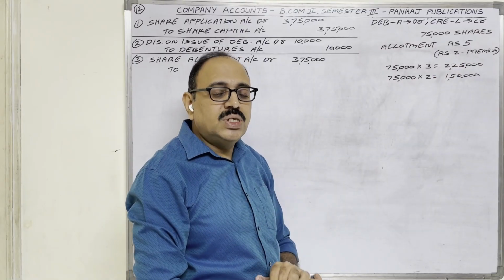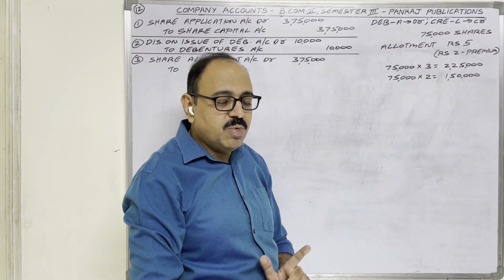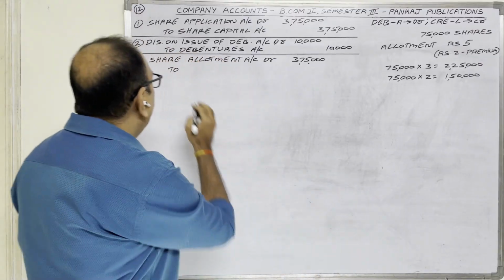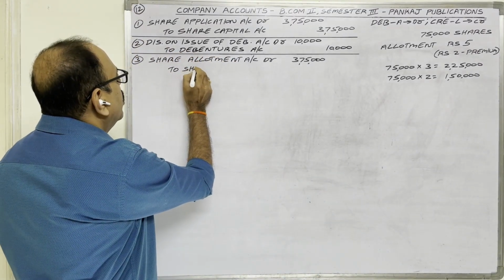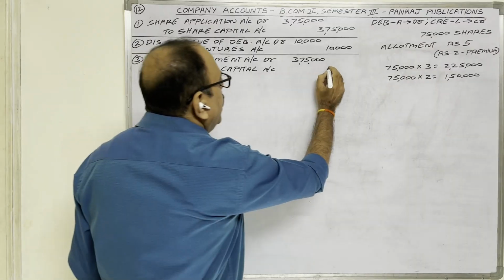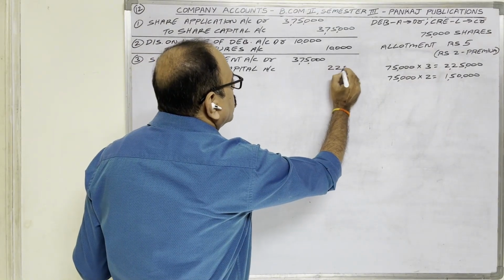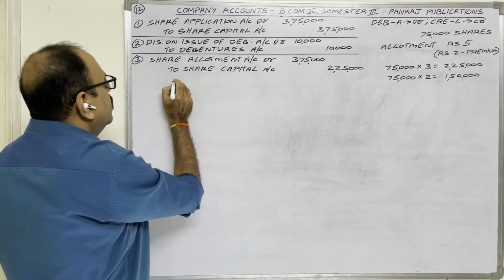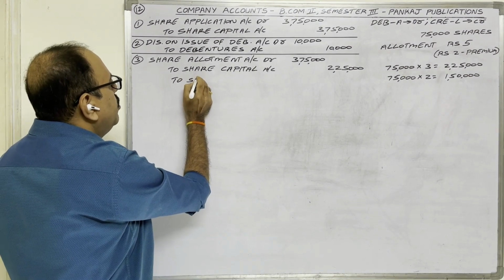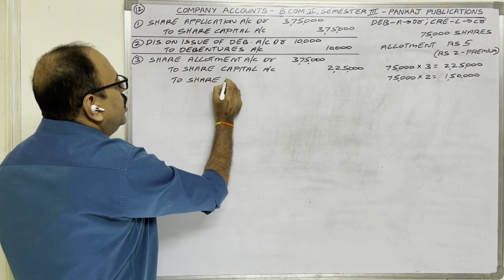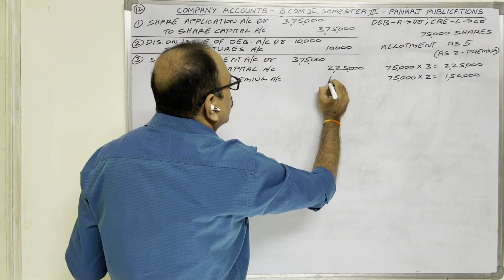So share capital is a liability. Liability shows a credit balance. Therefore, credit share capital account with actual allotment money 2,25,000. Premium money we should transfer to share premium account. To share premium account 1,50,000 rupees.